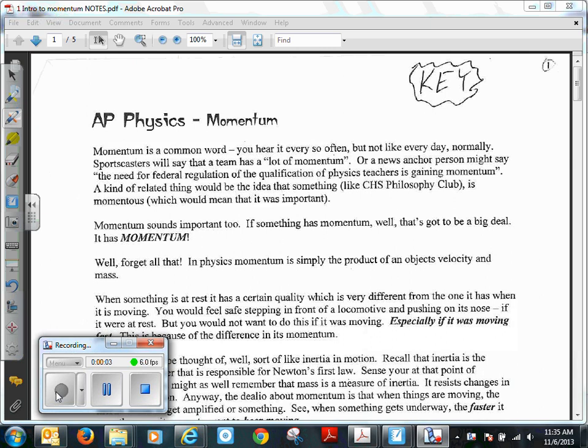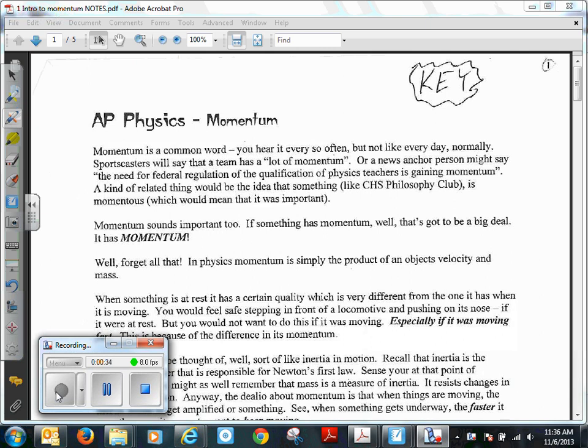Today we're talking about momentum. It's a pretty common word, and sometimes it's used correctly, sometimes it isn't. If they say that the football team has momentum going into the second quarter or third quarter, what they mean is they've been doing well and they'll probably keep doing well. And that's kind of right, because Newton's first law is that things tend to maintain their state of motion, right? And so that's what they're talking about.